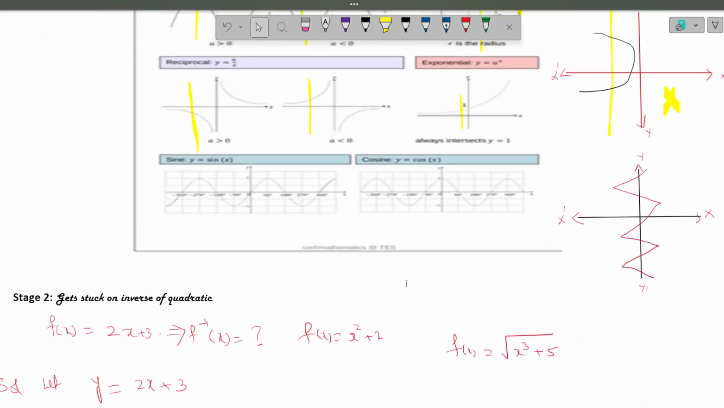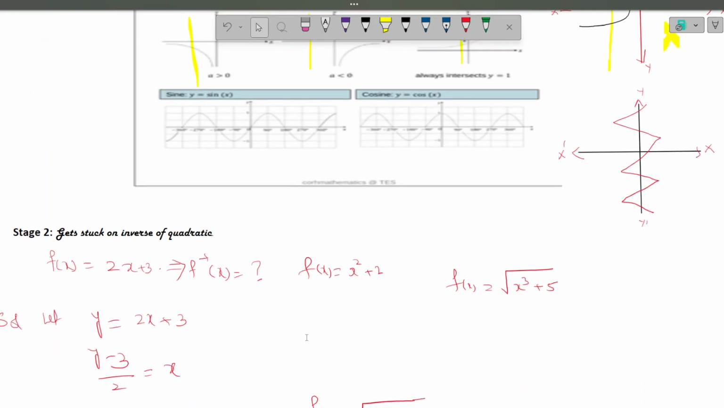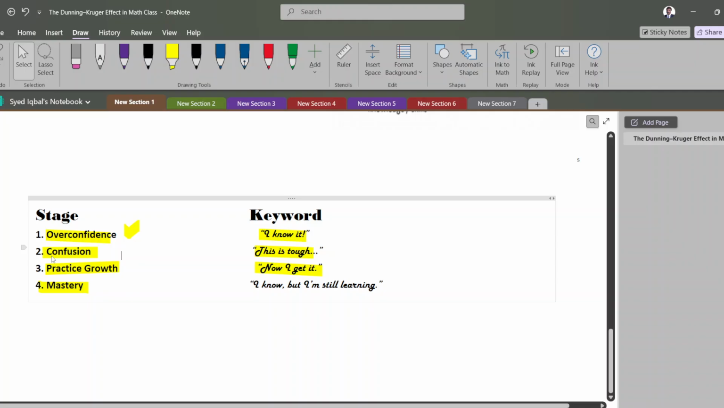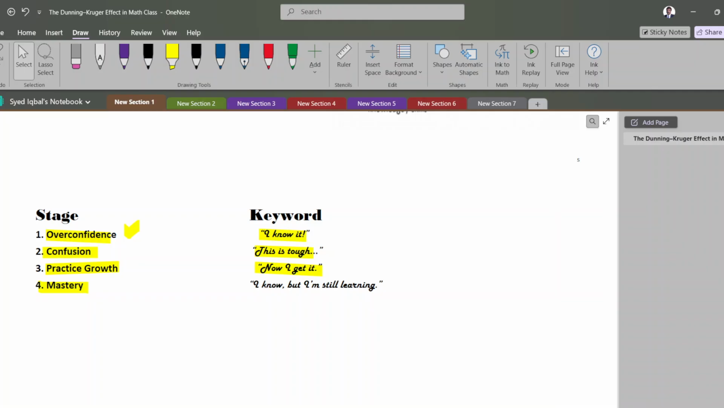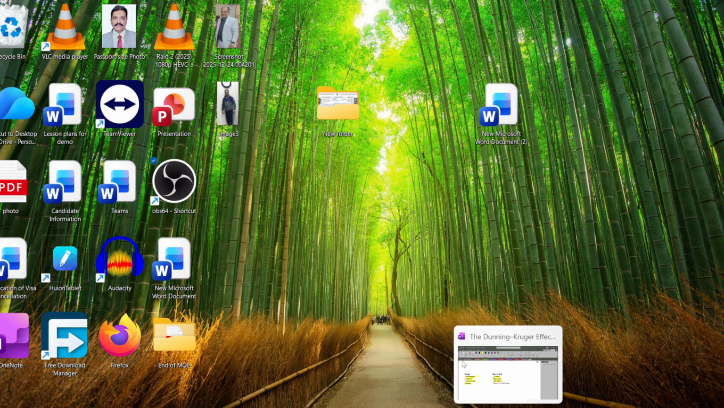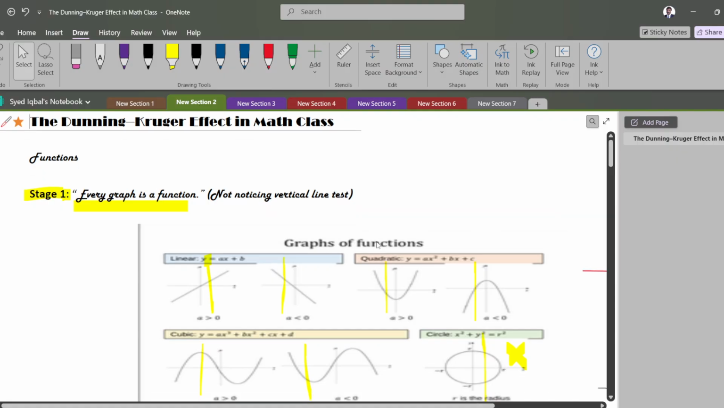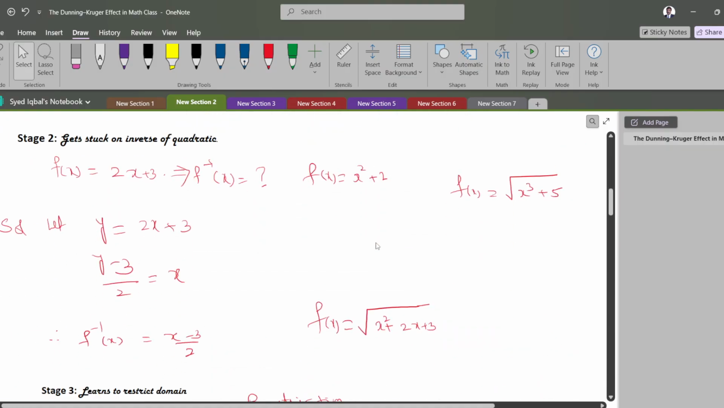Then the second stage comes, getting stuck. What is the second stage? Confusion. You see here, the state of confusion. The second part is confusion. It is tough.